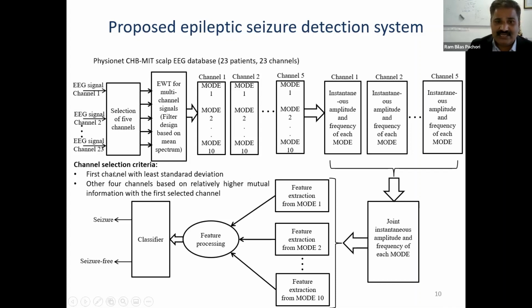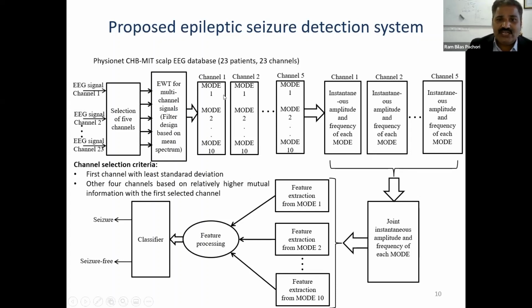So that is the channel selection criteria. First the channel with least standard deviation is selected, and after that the other 4 channels are selected based on relatively high mutual information with the first selected channel. So once you have 5 channels, then we apply the empirical wavelet transform method, based on the average spectrum of all channels.